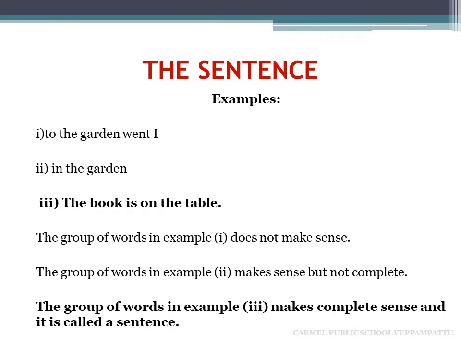For example: 1. To the garden went I. 2. In the garden. 3. The book is on the table. The group of words in example 1 does not make any sense. The group of words in example 2 makes sense, but it is not complete. If you see example 3, the book is on the table, which makes a complete sense, and it is called a sentence.